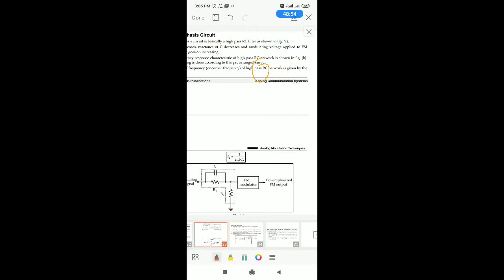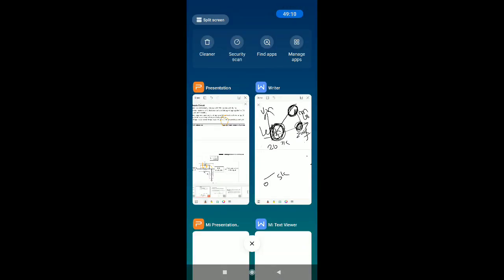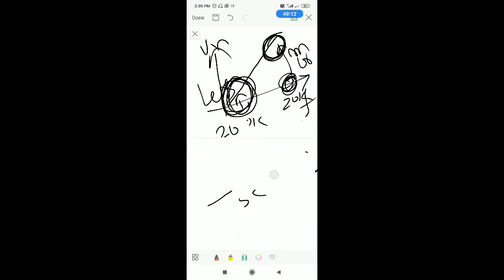This is a high pass filter, a capacitor followed by a resistor. The capacitor allows high frequencies. So in the pre-emphasis circuit, there will be a high pass filter, which is given to the FM modulator.